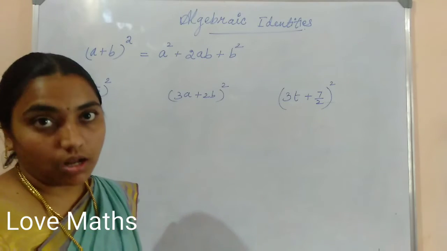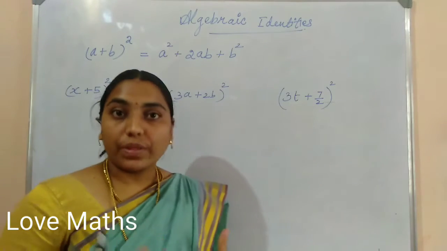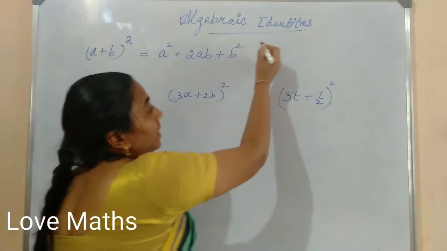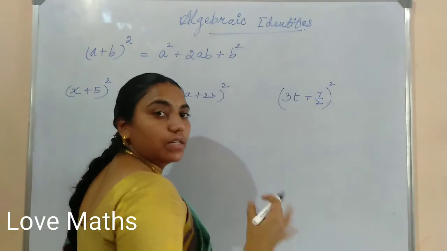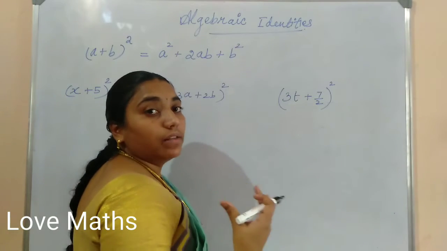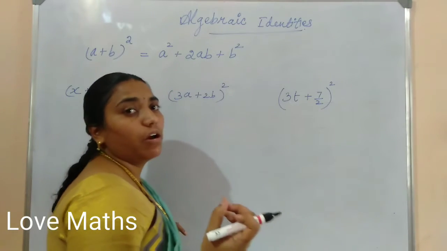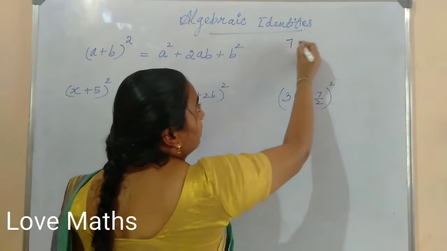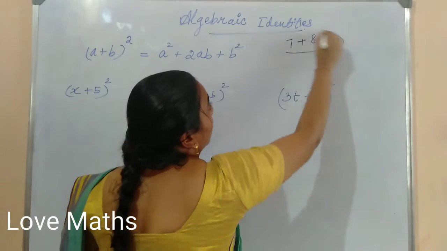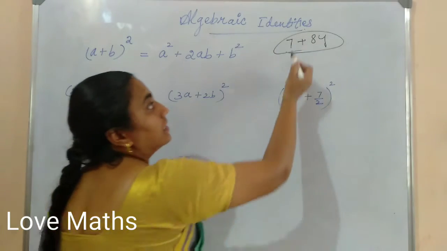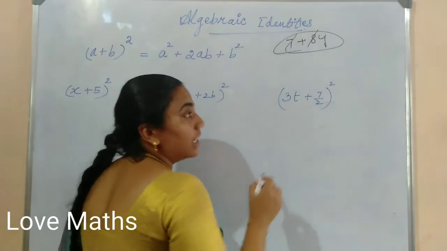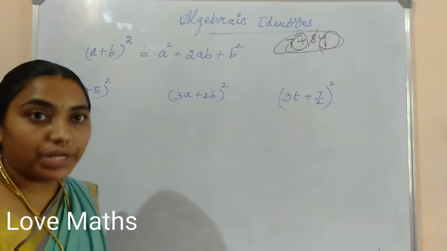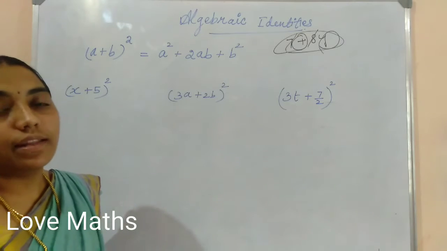Algebra is a combination of variables, numbers and operations. For example, variable means you can take all the alphabets. Numbers means all the numbers, constants. Then the operations are the basic operations: addition, subtraction, multiplication and division. For example, 7 plus 8y is an algebraic expression. The constant is there, the number is there, the operator is there, one variable is there. So algebra is the combination of variables, numbers and operators.